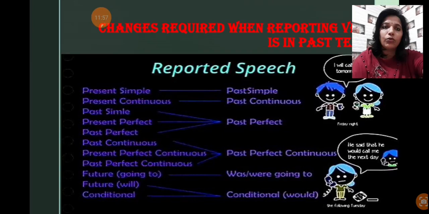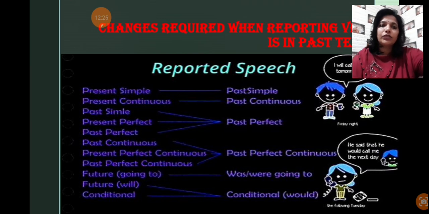Okay, in all three types of sentences, simple past, present perfect, past perfect, all three will be similar in only one form, that is past perfect. Next are past continuous, present perfect continuous, and past perfect continuous. These all will be in past perfect continuous.